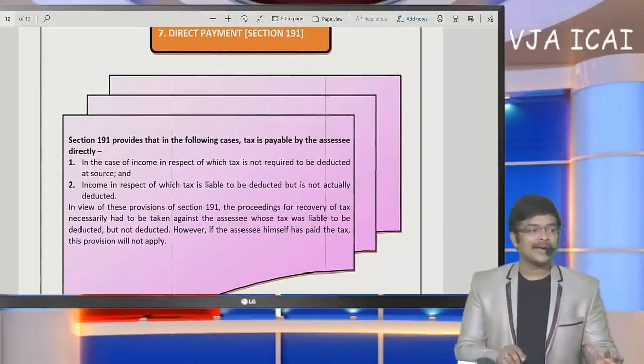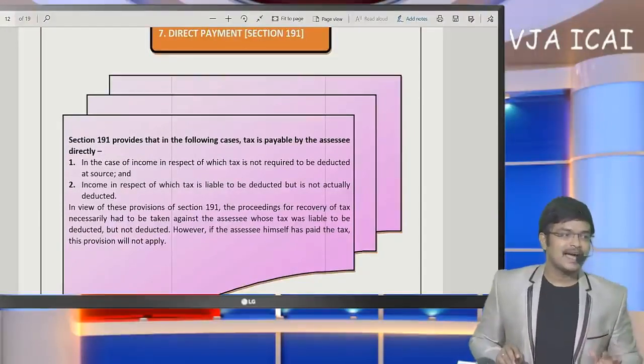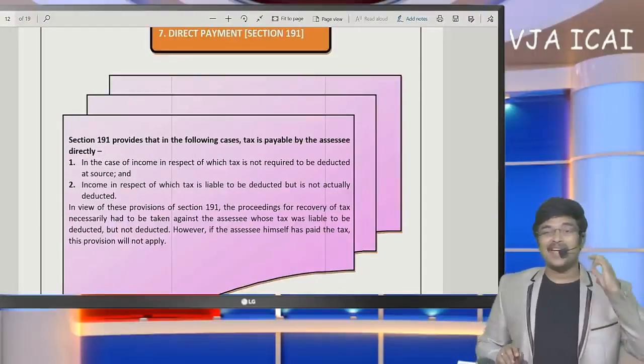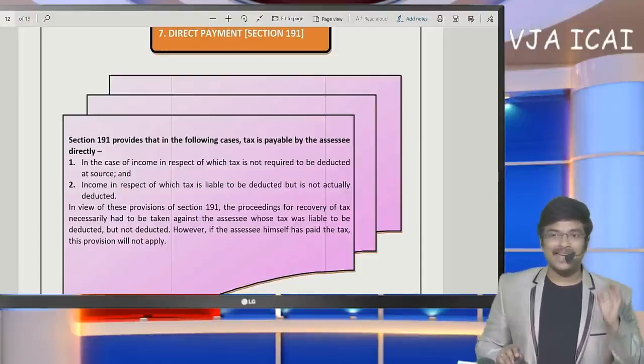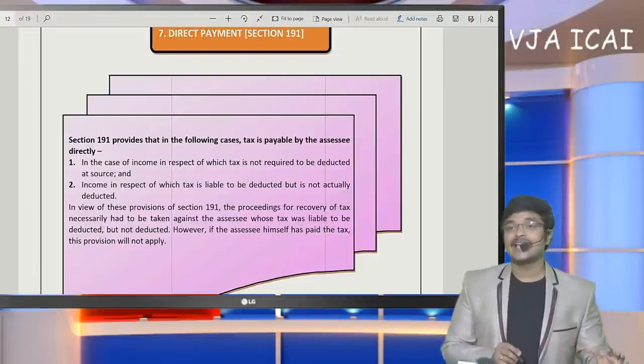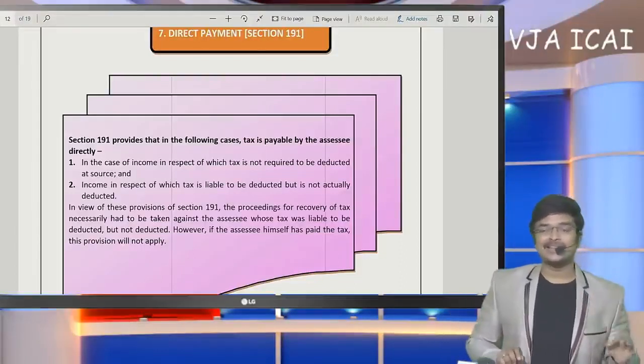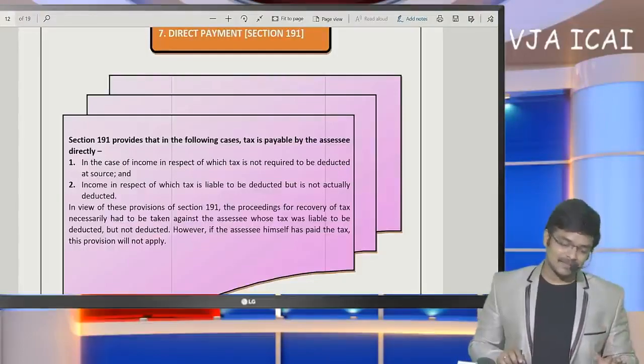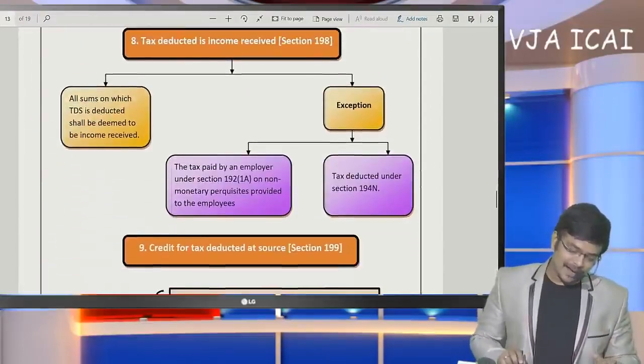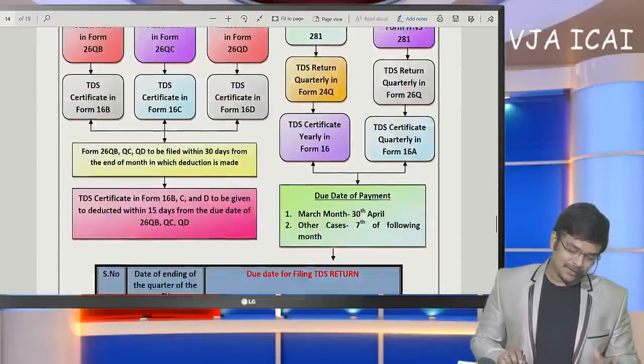If you are not going to deduct TDS and make direct payment to the deductee, to the payee, in such a case, even though the deductor is not going to deduct TDS, the deductee is going to offer it as income. Let me show you here.